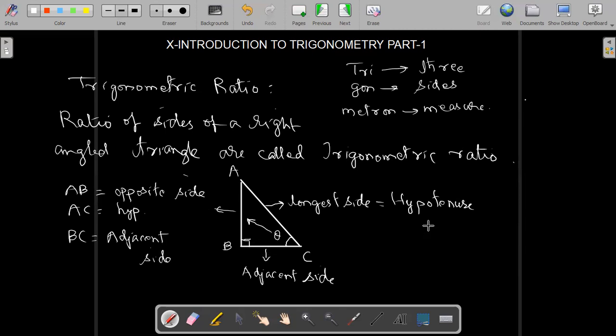Another way: hypotenuse is always called hypotenuse. And when the triangle is like this, BC is also called the base, and AB we can call height or altitude.